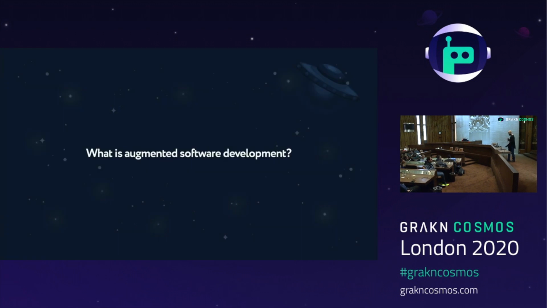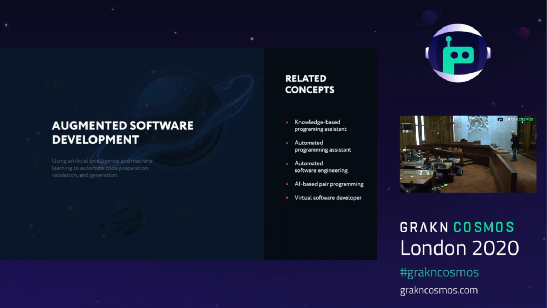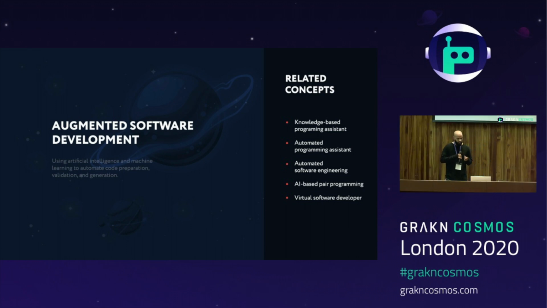So what exactly is augmented software development? Really, the idea of augmented software development is to use artificial intelligence and machine learning to automate code preparation, validation, and generation. Basically everything your standard software developer does. Being such, augmented software development also goes by other names such as knowledge-based programming assistant, automated programming assistant, automated software engineering, AI-based pair programming, and virtual software developer.